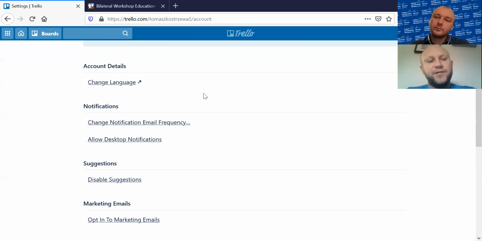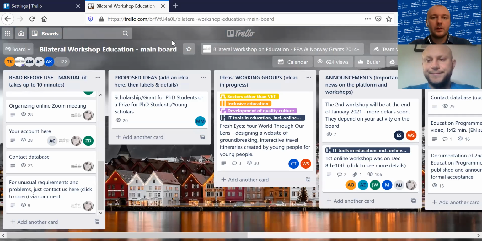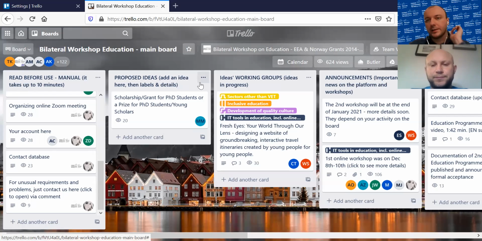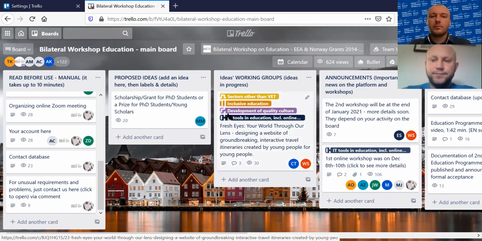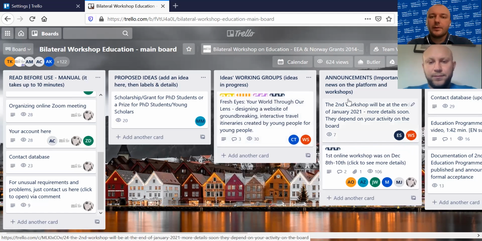Okay, so I assume that not only the content I'm interested in is covered by this email notification, but also any other important announcement from the platform, yeah? Yes, exactly. And speaking of other important announcements, you have also on the main board, I switched to this main board, a column for announcements.